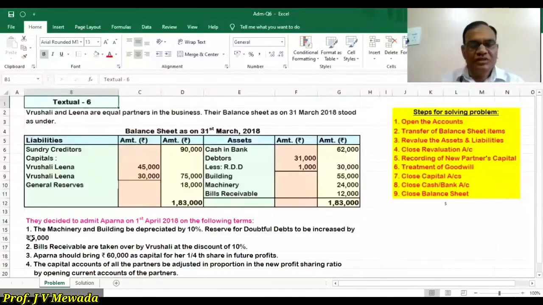Okay. Now RDD is to be increased by 5,000, means 1,000 is already there. Increase by and increase to, there is a difference. Increase by means 5,000 is to be added to 1,000. And now the new RDD will be 6,000. And increase to 5,000 means the final figure is 5,000. That's the difference. So we'll increase by 5,000.